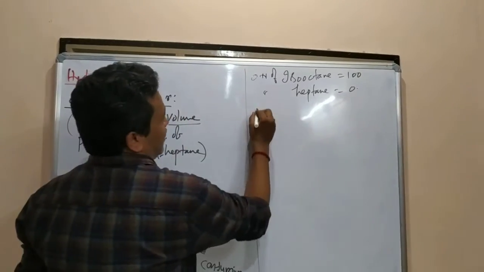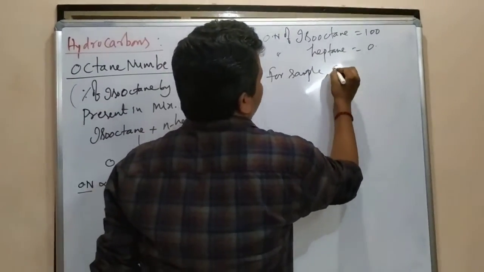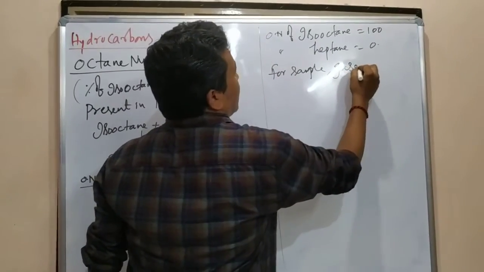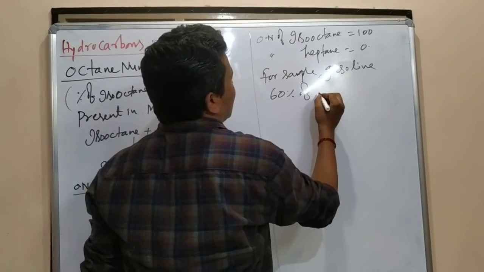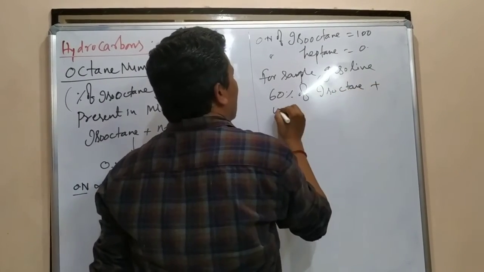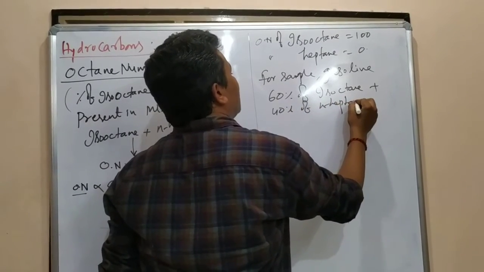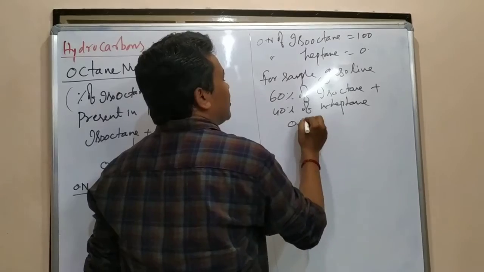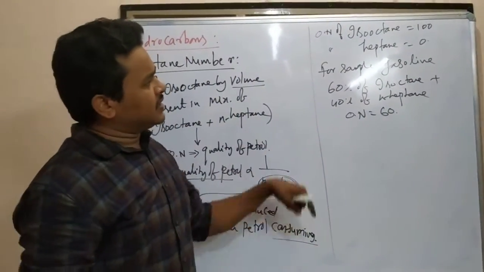Say a gasoline sample has 60% isooctane plus 40% N-heptane. For this sample, the octane number will be 60.